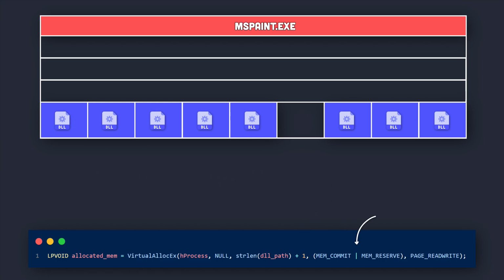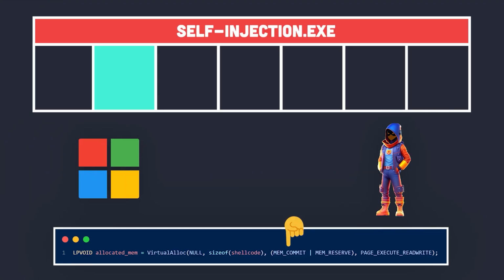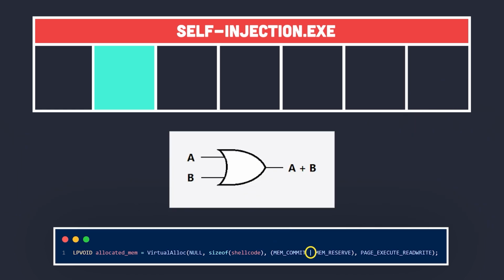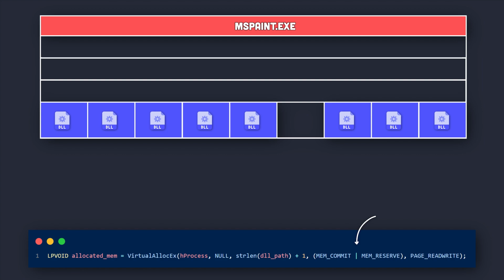Next parameter is the allocation type. I explained this parameter in great detail in a previous video if you want to see the full explanation. But in a nutshell, all this parameter does is tell the operating system to let us write to this block of memory. Last parameter is the page permissions. Since we only want to read and write to this block of memory, we set it to PAGE_READWRITE.